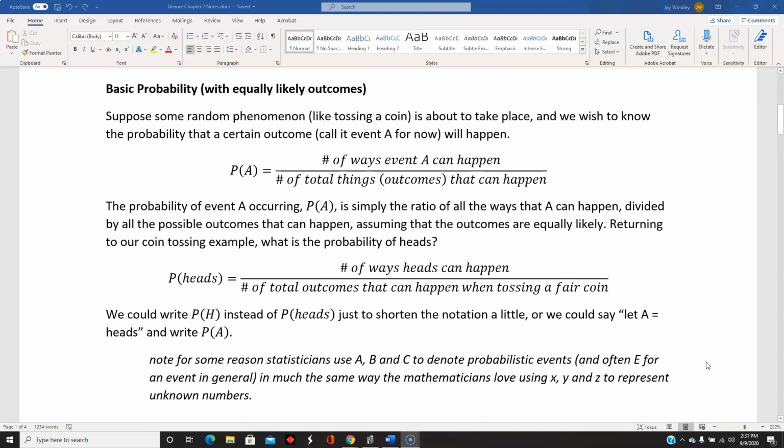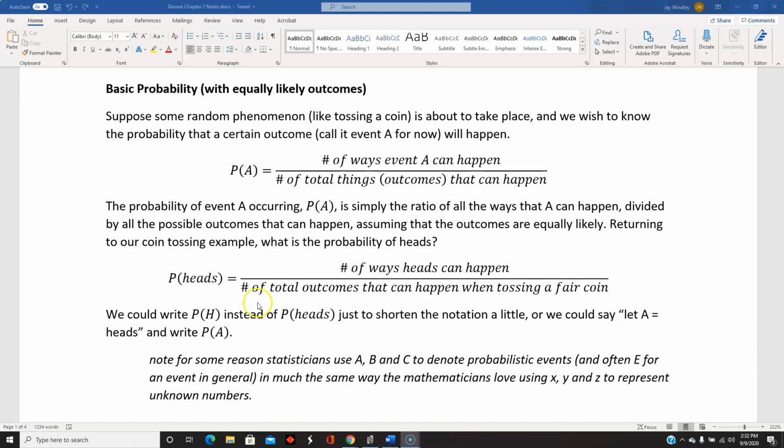So, basic probability formula. If we want to know the probability of a certain outcome, we will call it A, capital letter A. The probability of A, or the probability that A happens, is the number of ways event A can happen, divided by the total number of things that can happen, or the total number of outcomes. So this ratio gives us a probability. In the case of our heads example, it would be the number of ways that heads can happen divided by the total number of outcomes that can happen when tossing a fair coin.